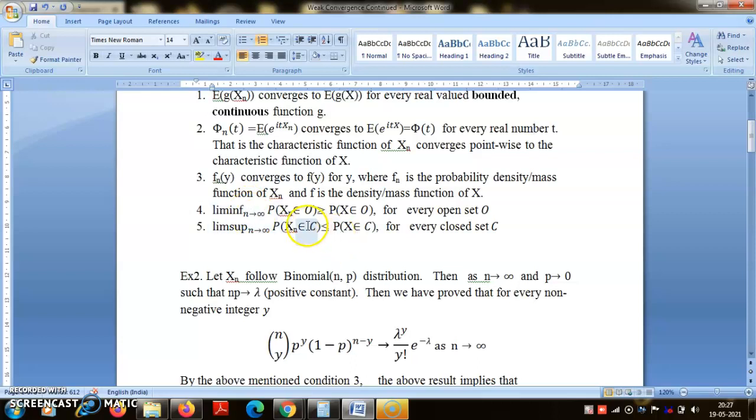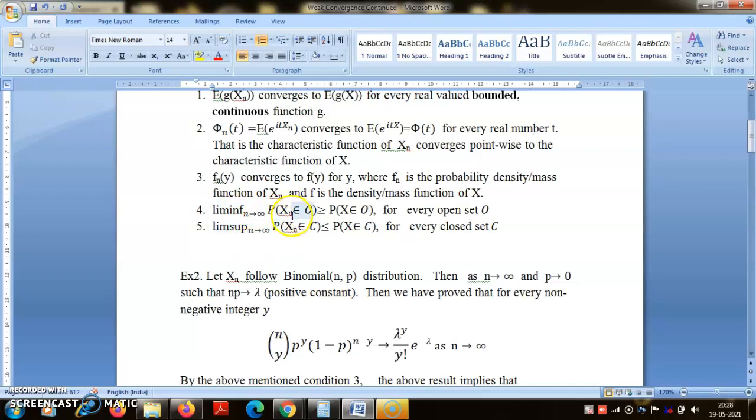So basically what this says is that if O is any open set, take any arbitrary open set of real numbers, the lim inf of the probability that Xn is in O is greater than or equal to the probability that X is in O. This has to be true for every open set, and from there, since the probability of A complement is 1 minus the probability of A, you get the other part. So for closed sets, the inequality will reverse and lim inf will get replaced by lim sup.